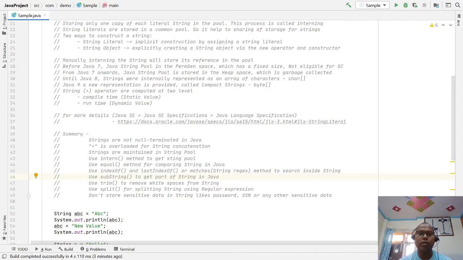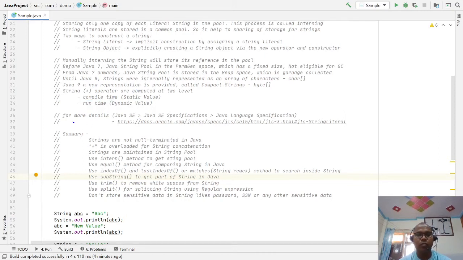So as a developer, we should know that at compile time all the static contents are calculated, and all the dynamic contents are computed at runtime. Plus operators are computed at both levels: at compile time for all static and final values, and at runtime for dynamic values.